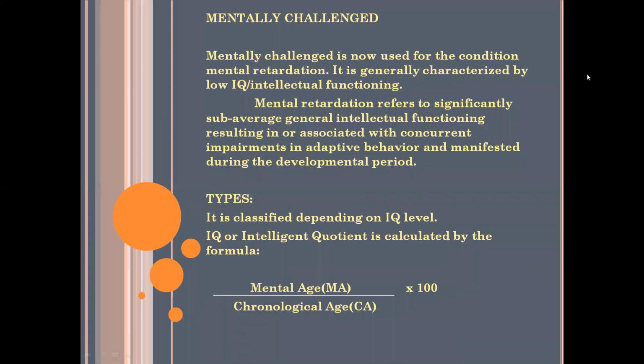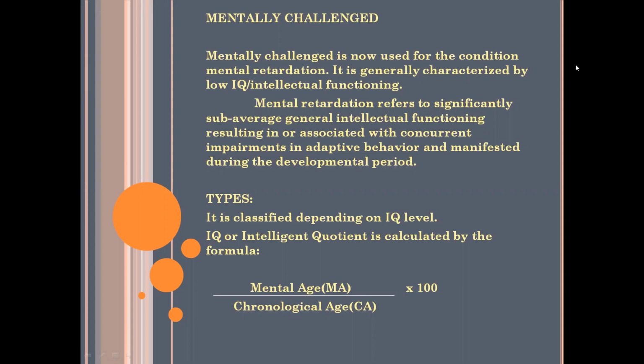Okay. So the chronological age means the biological age. It is the legal age of a person. It is the biological age. Okay. Is it clear? Hello. Is it clear? Yes, ma'am. Mental age and chronological age. Can you differentiate it? Yes. Yes, ma'am.